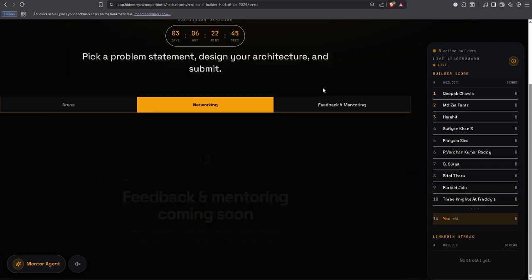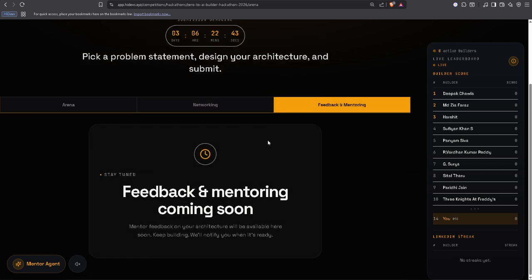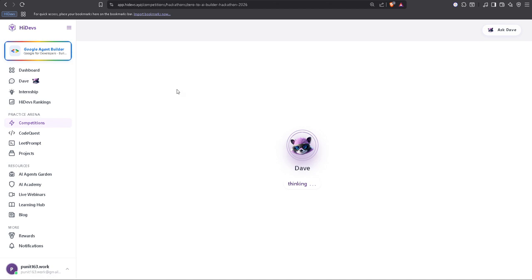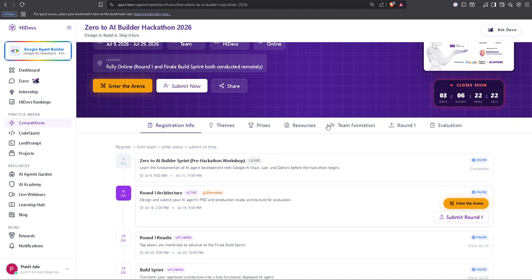And yeah, coming to the feedback and mentoring, once you submit your entire project, you will be getting personalized feedback on it, and on that basis you can update your architecture, and according to that you can make it better. So yeah, that's it. So register now and start with the architecture diagram and PRD.